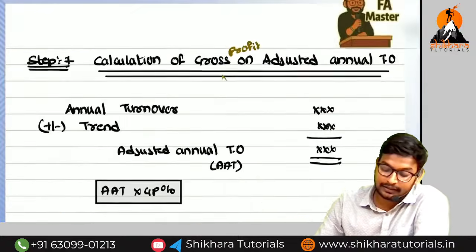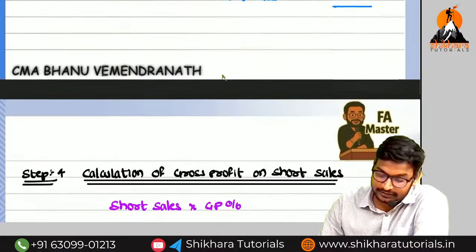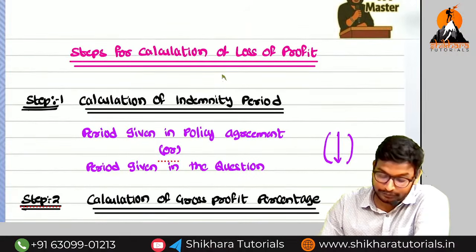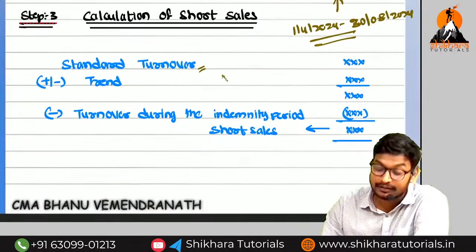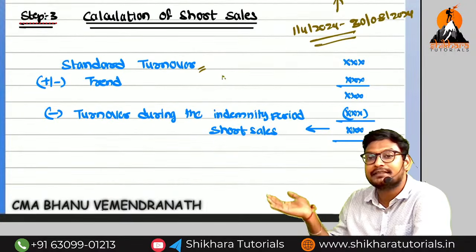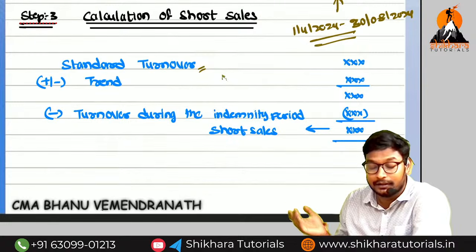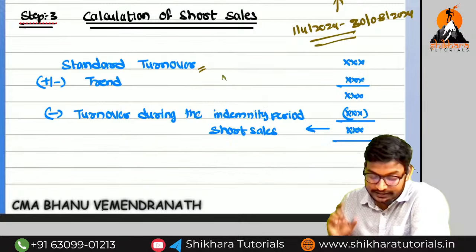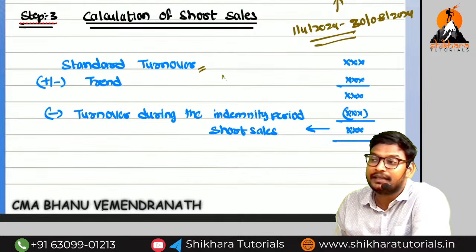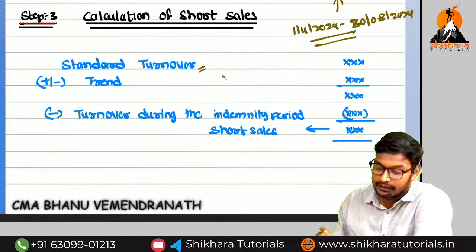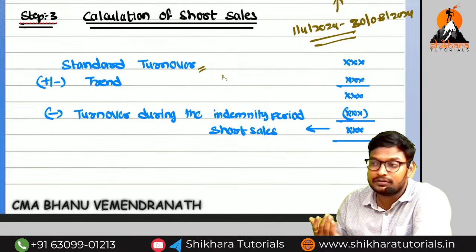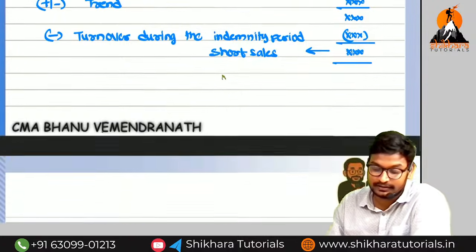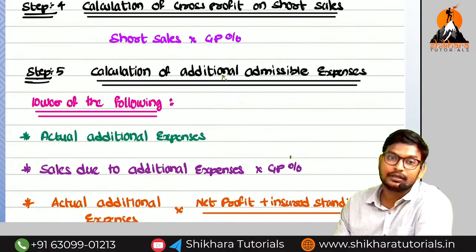Next we need to find out the short sales. How will we get the short sales? We have to fix the standard turnover. What is the meaning of standard turnover? The corresponding previous period to the indemnity period is called the standard turnover. Under standard turnover, we need to make the trend adjustment. After standard turnover, we reduce the actual turnover during the indemnity period. Then we get short sales. For that short sales, we need to apply the gross profit percentage.